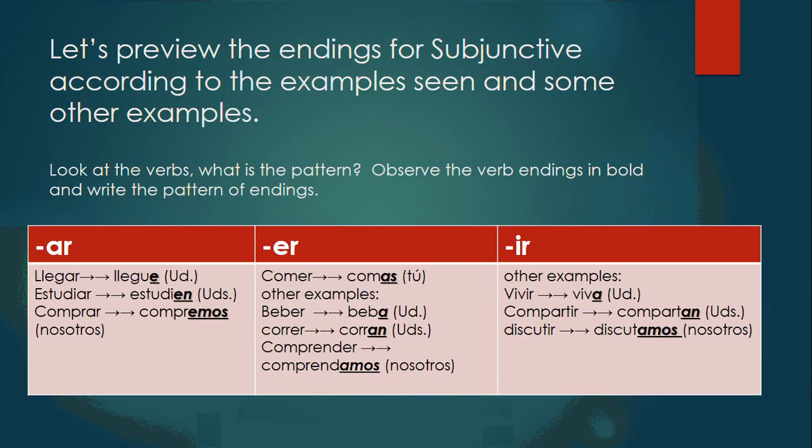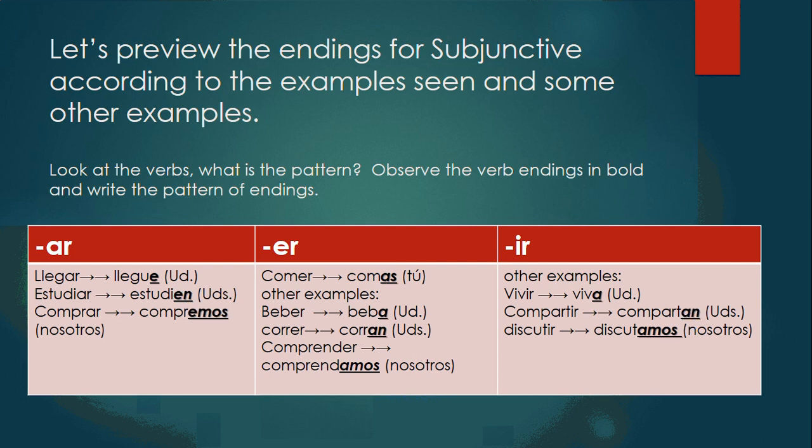Let's review the endings for the subjunctive according to the example seen and some other examples. Let's see what the pattern is. Observe the endings in bold and write or think about the pattern. Llegue, estudien, compremos. That's in AR. In ER and IR the endings are the same. Please notice that they're the same. Look: comas, beba, corran, comprendamos, viva, compartan, discutamos. So ER and IR are the same.